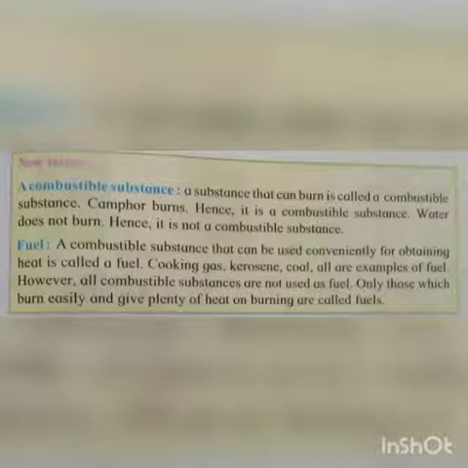Whatever substances are around us which we can burn, all are combustible substances. Repeat after me: a combustible substance.